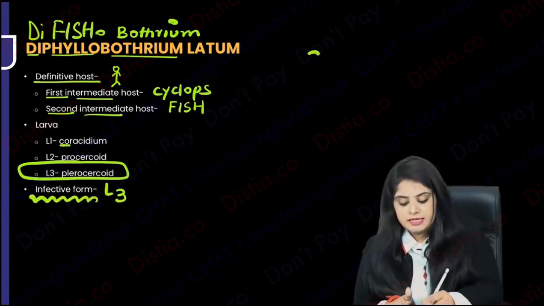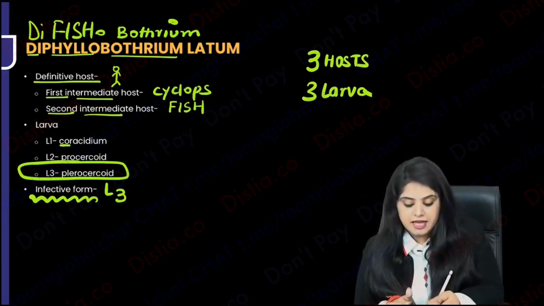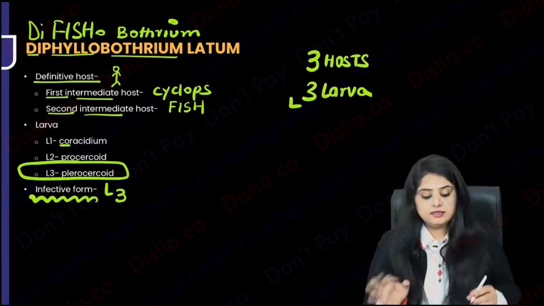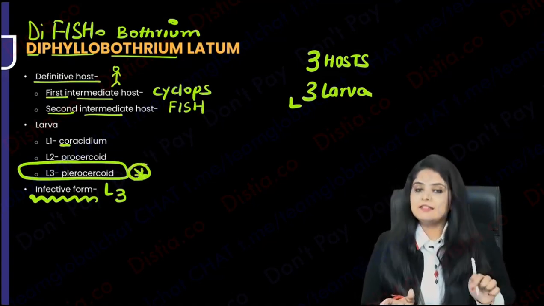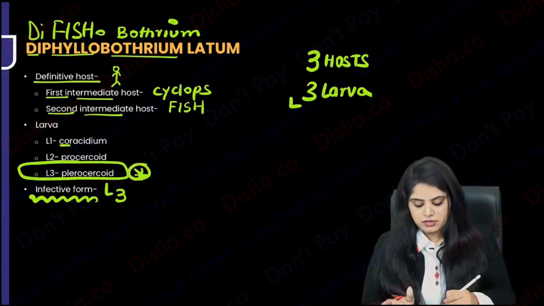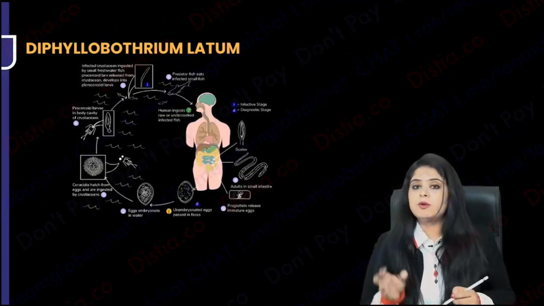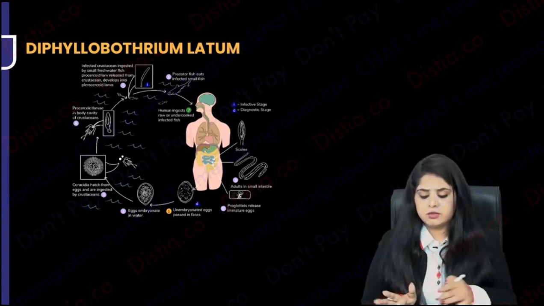So simple. How many hosts does it have? 3 hosts. How many larvae does it have? 3 larvae. And if I put L in front of it, L3, plerocercoid larva. Please learn this name. That is the infective form. So now if I show you the life cycle, you will not have a problem. You are very scared of life cycles, I know, but don't be.